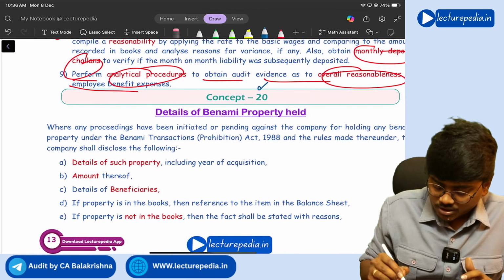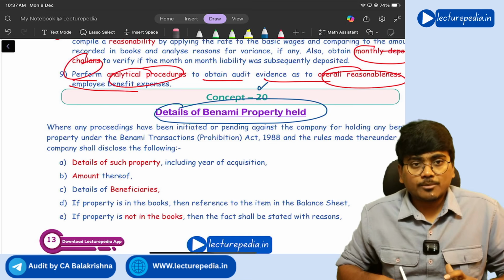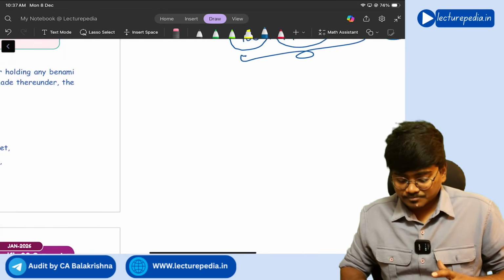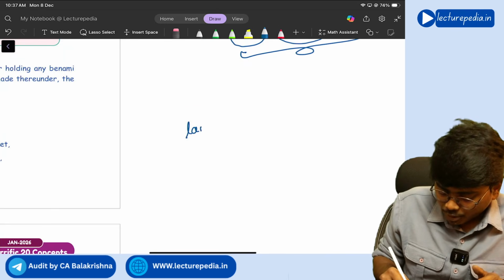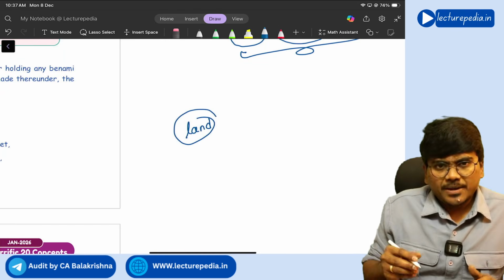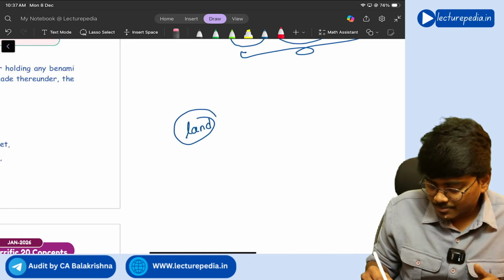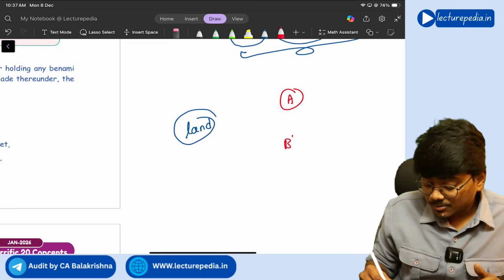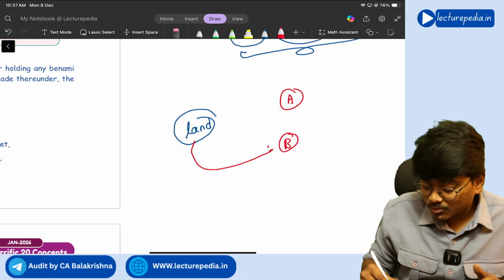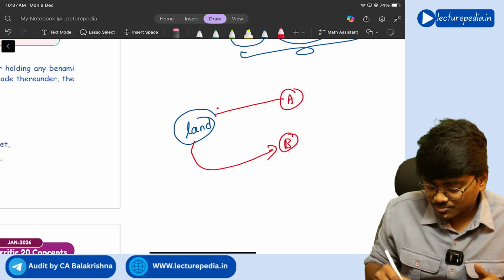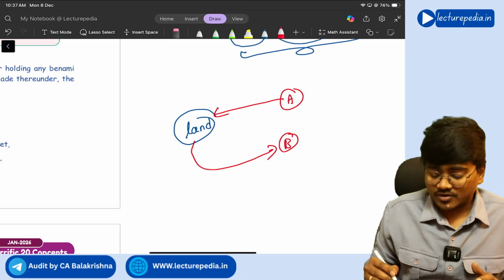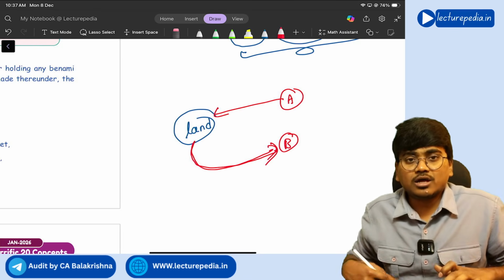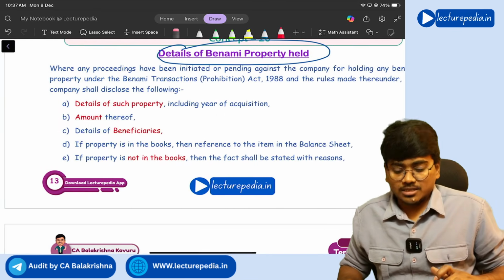Next, concept number 20, with respect to details of benami properties held. Now what is meant by benami property? If for any property, let's say land, payment is made by one person, and that property is registered in the name of another person. Let's say Mr. A has paid for the purchase of land, but that land is registered in the other person's name, then you will call it benami property, right?